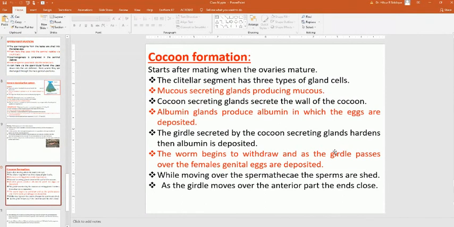So the clitellum contains albumin secreting cells, cocoon secreting cells, and mucus secreting cells. The secretion by the cocoon secreting glands hardens, and the albumin is deposited. The worm begins to withdraw, and as the cocoon passes over the female genital aperture, eggs are deposited. While moving over the spermathecae, the sperms are shed as the cocoon moves over the anterior part of the body.